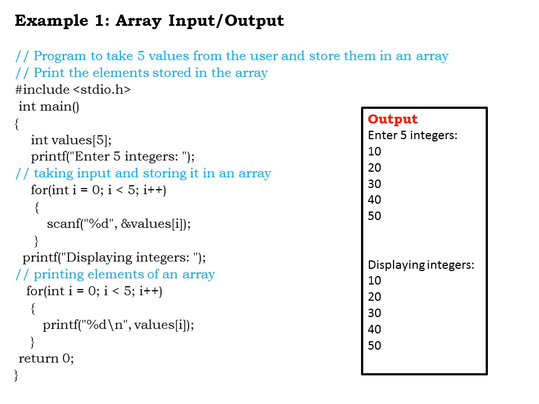So in the output we can see I have read 5 integers 10, 20, 30, 40 and 50, and similarly I have printed those integer values, that is 10, 20, 30, 40 and 50. So this is a simple program to read the elements in an array and display the elements from an array.